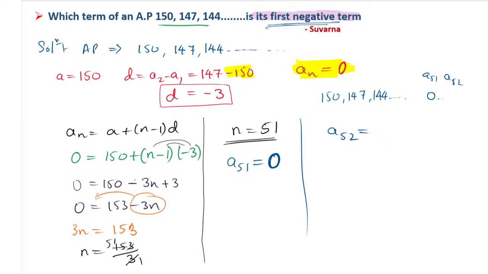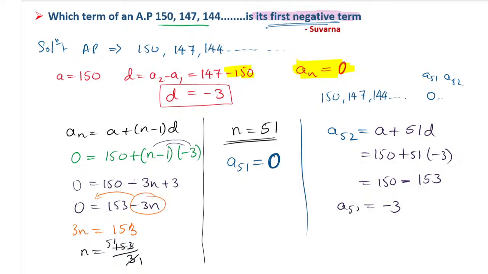So how to find the A52 value? Simple. A plus 52 minus 1, so 52 minus 1 is 51D. A value is 150 and D value is minus 3. So 150 minus 153, multiplying 3 into 51 is 153 with the negative symbol, so the answer is minus 3.